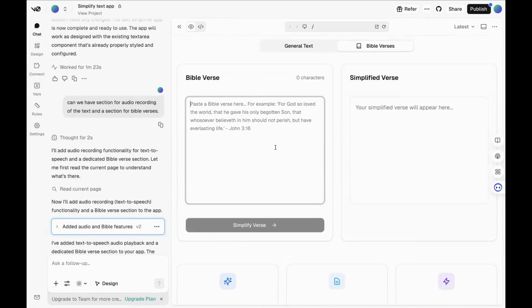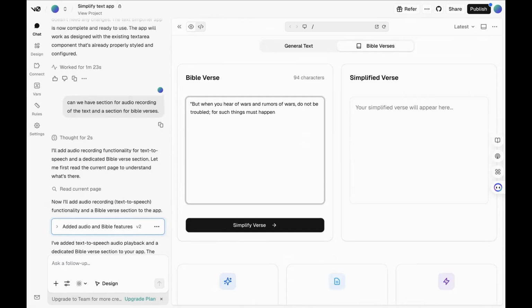I'll find a Bible verse and put that into that section. I'm pulling a chapter from the book of the New Testament, and I put that into my Bible verse section to see what it gives me.